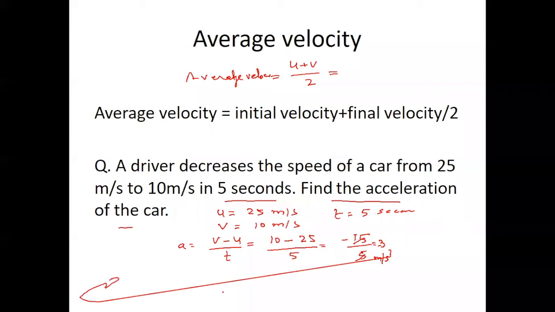So we can say 3 meters per second square retardation, or we can say it is retarded, or we can say minus 3 meters per second square. Any doubt on this?